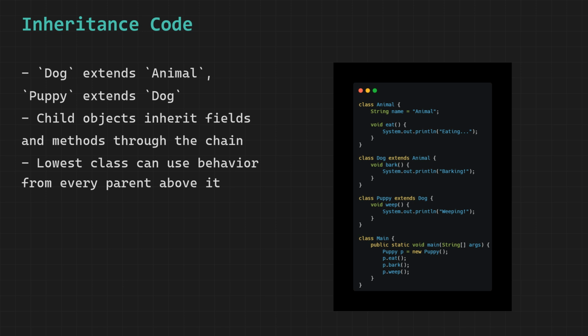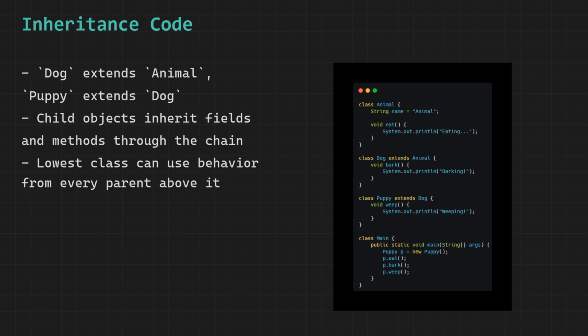Now comes Puppy. Puppy extends Dog. So Puppy is a child of Dog, and Dog is a child of Animal. This makes Puppy the grandchild in this chain. Puppy adds its own method called weep which prints weeping to the console. But here is the important part.